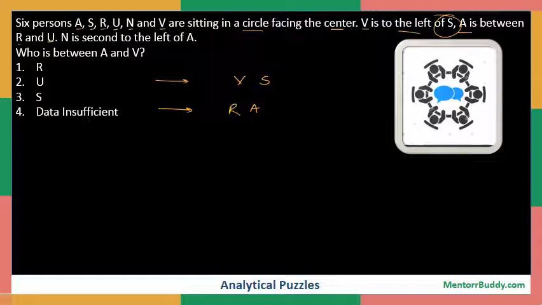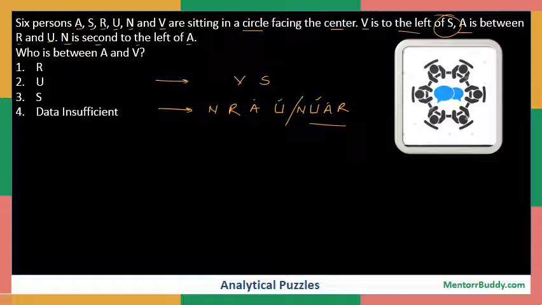Now please understand, when we say A is between R and U, this is one possibility, or the other possibility is A in between R and U in such a manner. So U can be on the right side or U can be on the left hand side, and we have to take both the things into consideration because we cannot assume anything from our side. The next line says N is to the second left of A. So if A is here, N is second to the left. So N comes here, and if this is the pattern UAR, then N comes here.